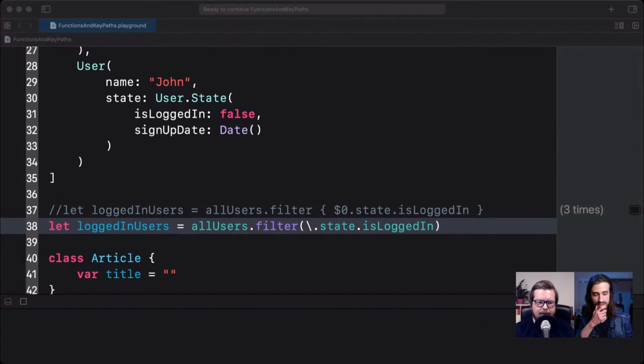Exactly. And someone is talking in the comments about the very special KeyPath, the self KeyPath. And I think it can be useful to say a few words about it because actually it wasn't part of the initial introduction of KeyPath in the language. It came just a little bit after that. And the fact that the people who made the proposal didn't think it would be useful at first shows how non-trivial this KeyPath is. Yeah, absolutely. And maybe we actually should write a little simple SwiftUI view to illustrate that, because I think that's when it comes very much in handy, when you want to iterate over a type in a ForEach in SwiftUI and you want to specify an ID for each iteration and you don't have an Identifiable type.